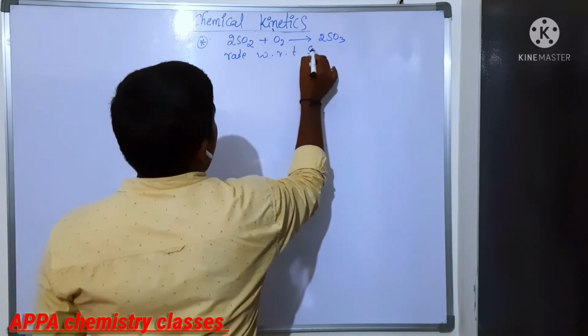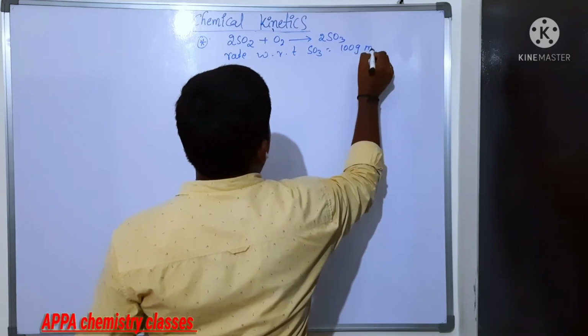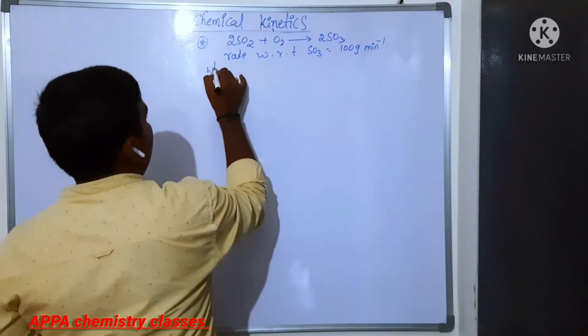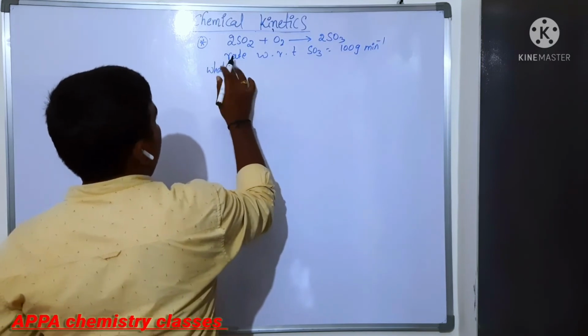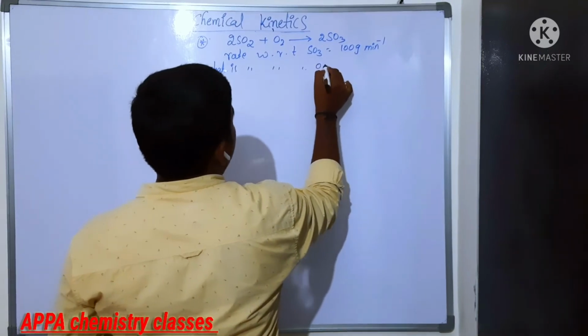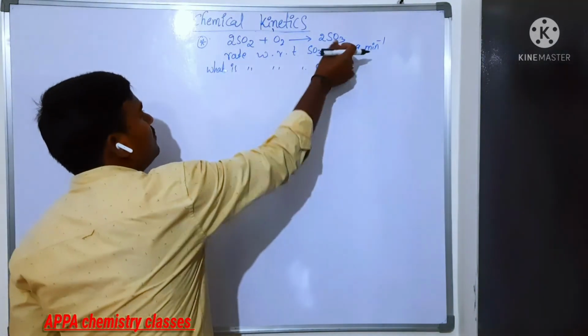Rate with respect to SO3 is how much they given? 100 gram per minute. And what are they asking? What is the rate with respect to oxygen? They are asking for the relation between SO3 and O2.